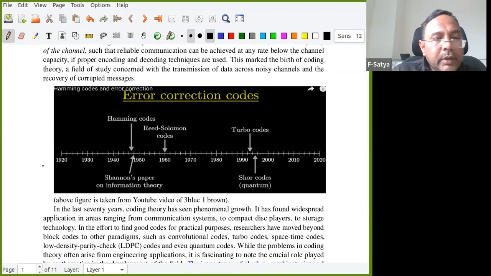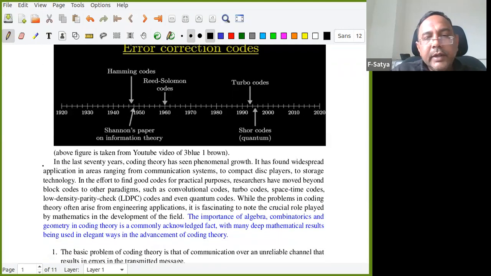In the last 70 years, coding theory has had phenomenal growth. It has found widespread applications in many areas, ranging from communication systems, compact disk players, storage technology, and many more. So I will introduce them slowly, one after another. Here is a little bit of the history of error correcting codes displayed in one picture. I took this from a YouTube video, from the 3Blue1Brown channel. In between the video, I clicked this.